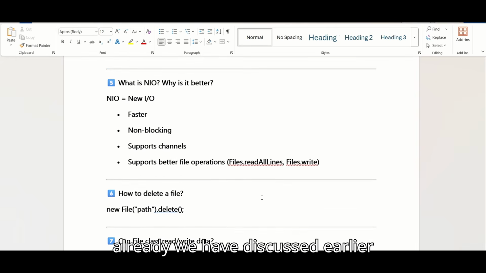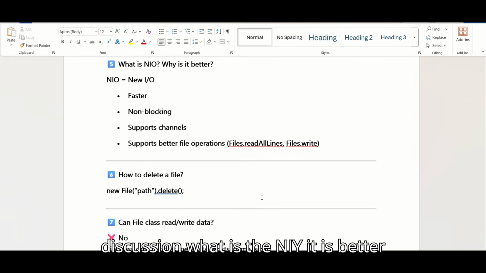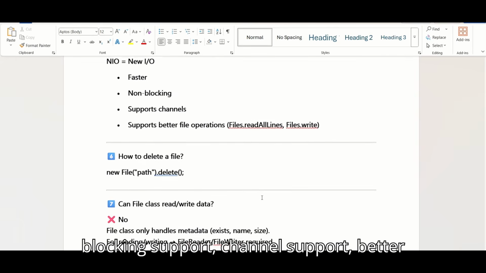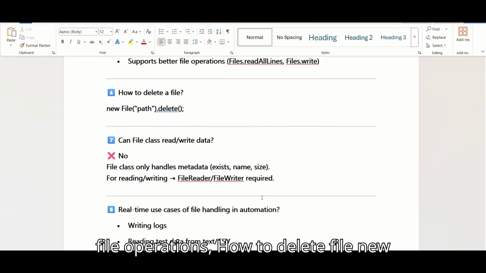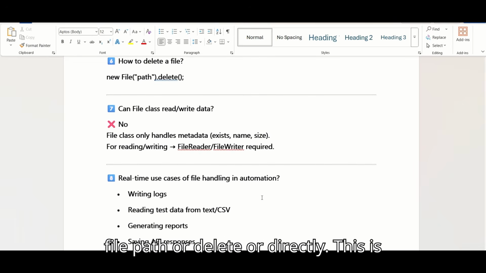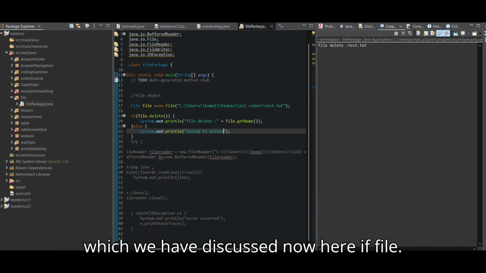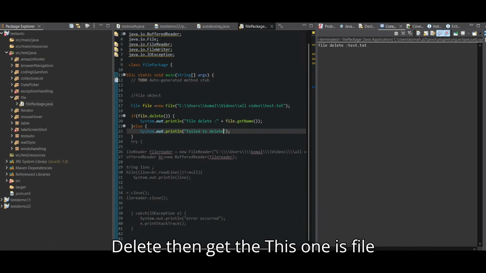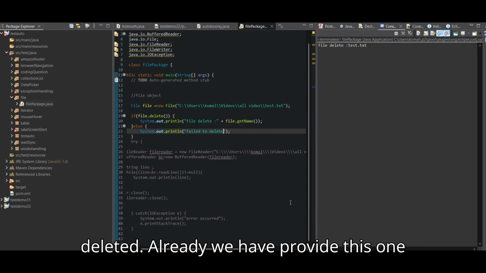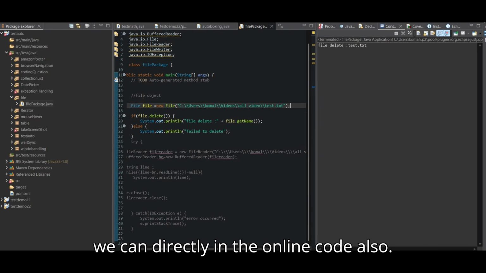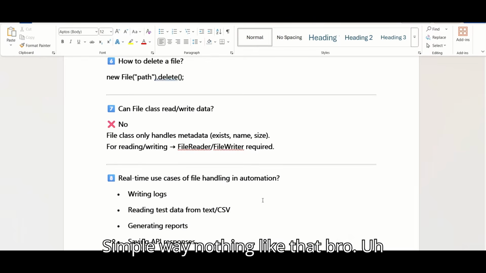Simple way. We already discussed it earlier. What is NIO and why is it better? NIO, new input output: faster, non-blocking, supports channels, supports better file operations. How to delete a file? Files dot delete with the path, or directly this way, and the other way which we have discussed now here. If file is deleted, then print file deleted. We already provided this one. We can also do it directly in one line of code. Simple way. Nothing like that, bro.